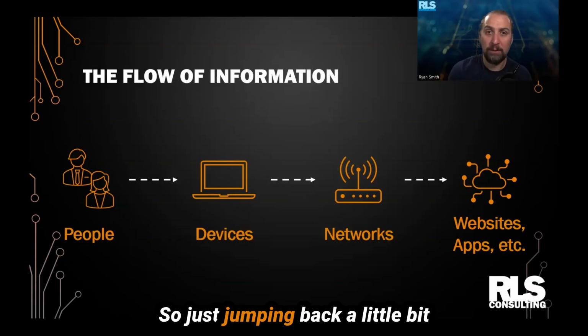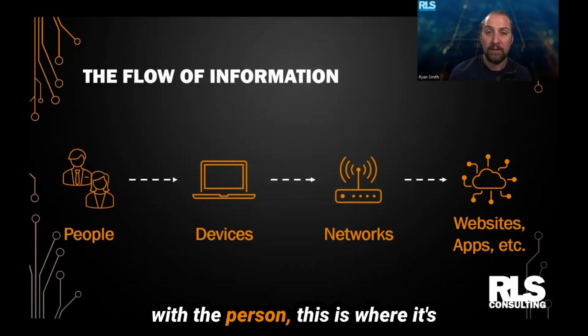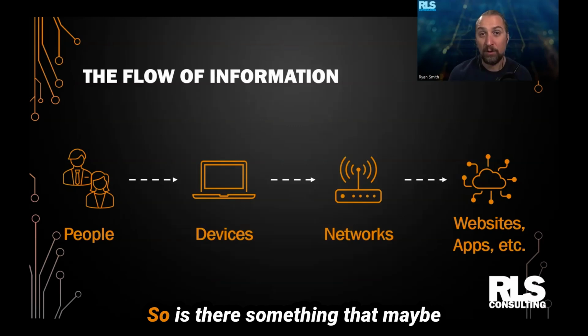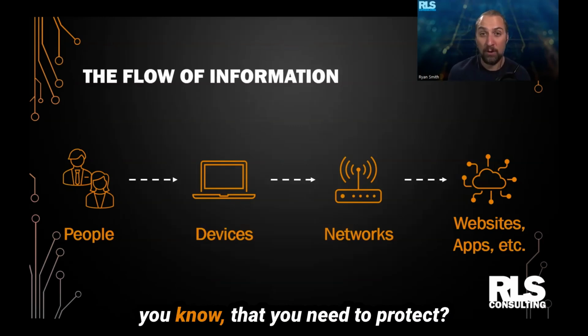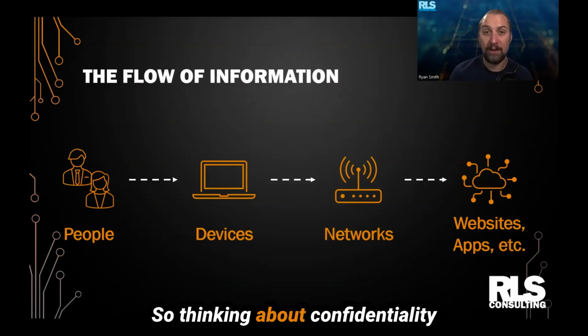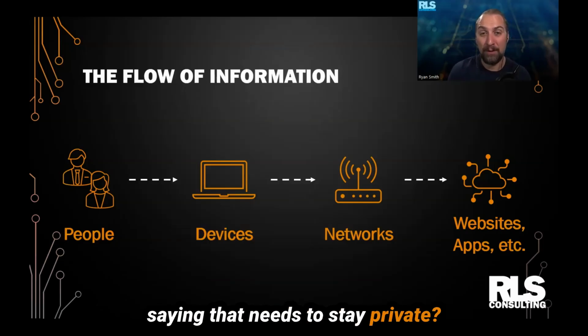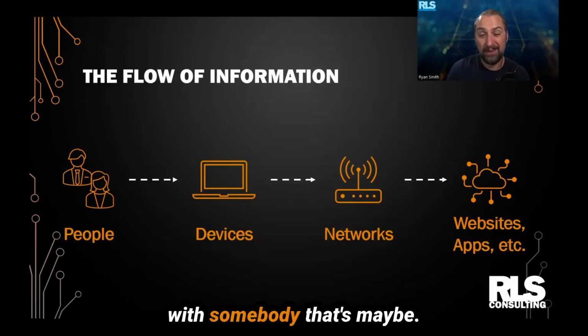So just jumping back a little bit with the person, this is where it's really important to think about things like situational awareness. So, is there something that maybe you know that you need to protect? So, thinking about confidentiality here, is there something that somebody could overhear you saying that needs to stay private? Or could you be interacting with somebody that's maybe had a compromise of trust?